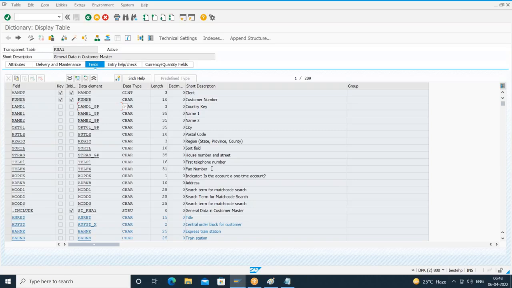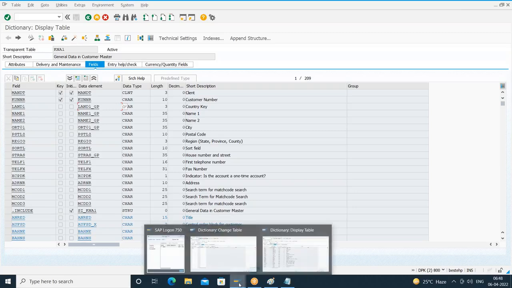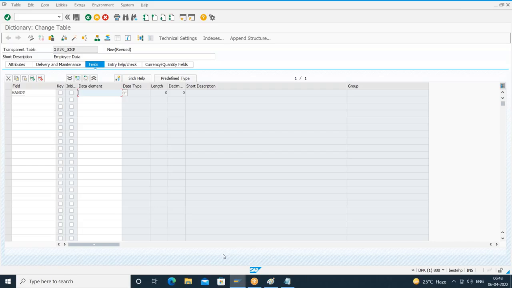Yeah, so if you go back to our table, this is the table. So instead of creating the data element, I can use a standard data element. Just like we know, in the SAP system, we have many standard database tables, standard report programs, standard function modules. Similarly, we have standard data elements. One of the data elements provided by SAP is MANDT. So I'll give the data element as MANDT.